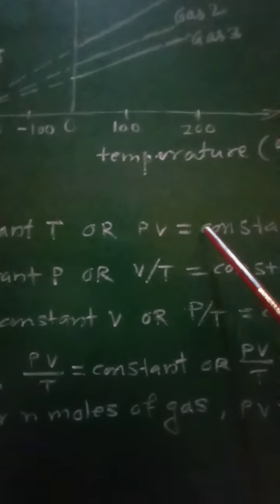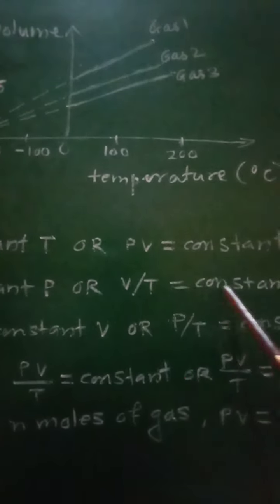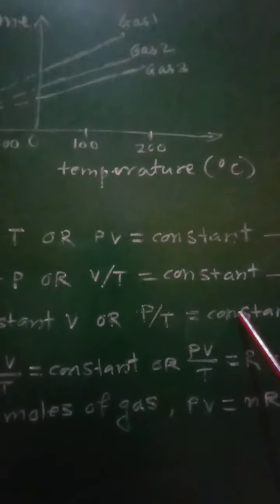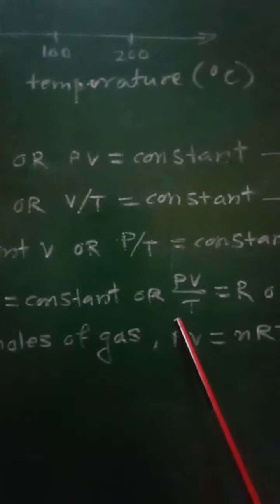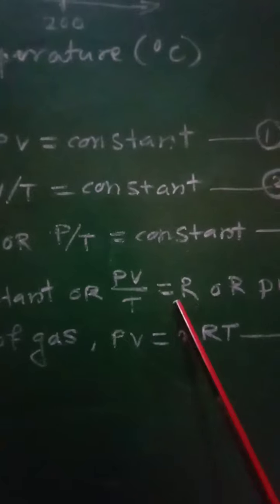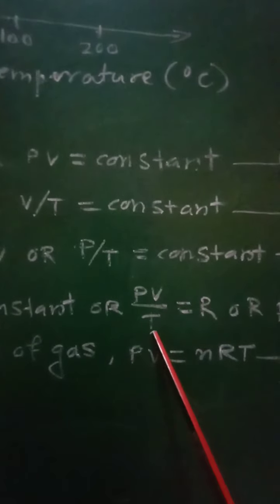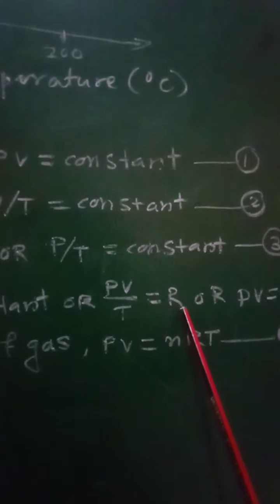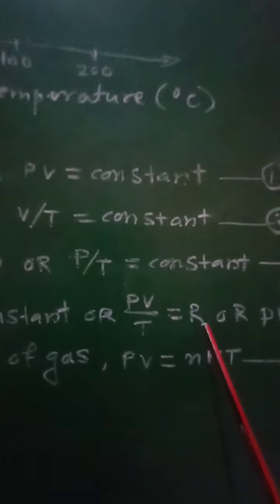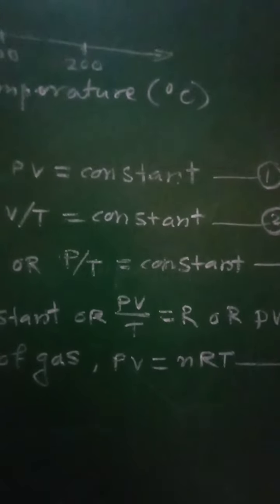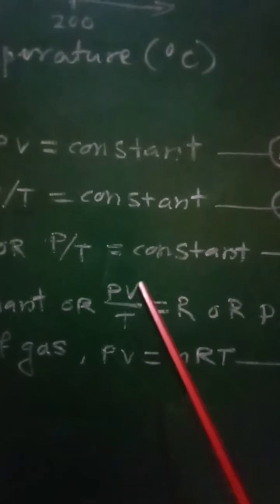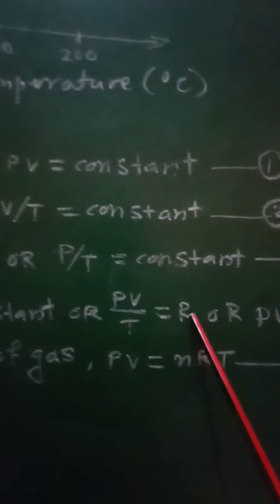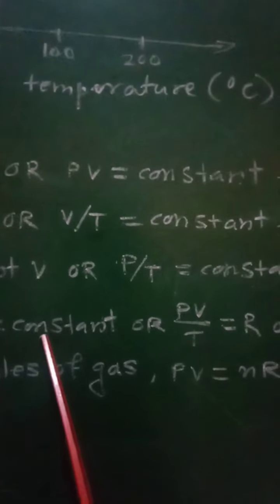As PV by T is equal to constant, we can write PV by T equal to R, where R is the gas constant, that is, the ideal gas constant, which is replaced for this constant.